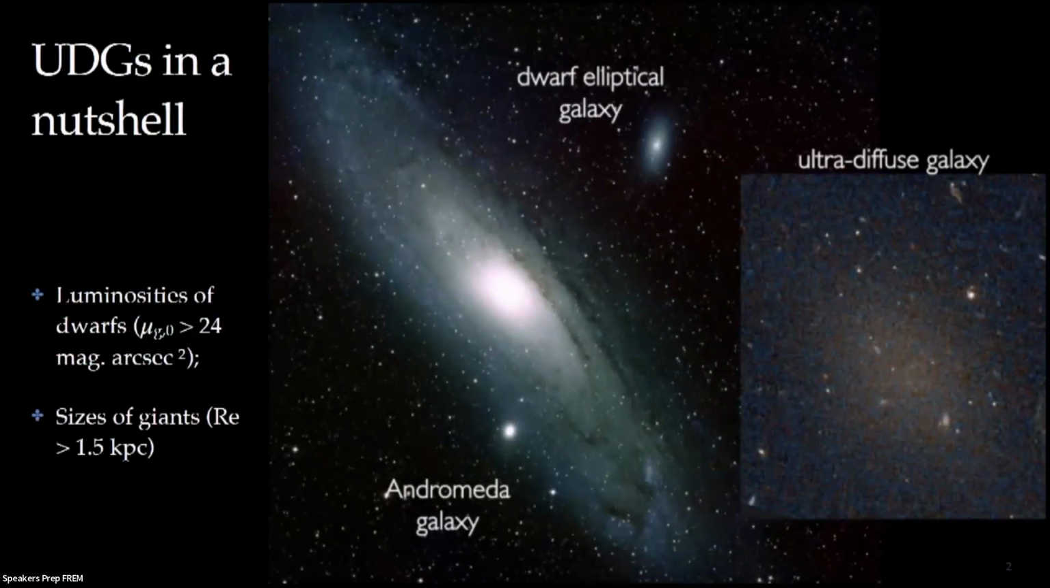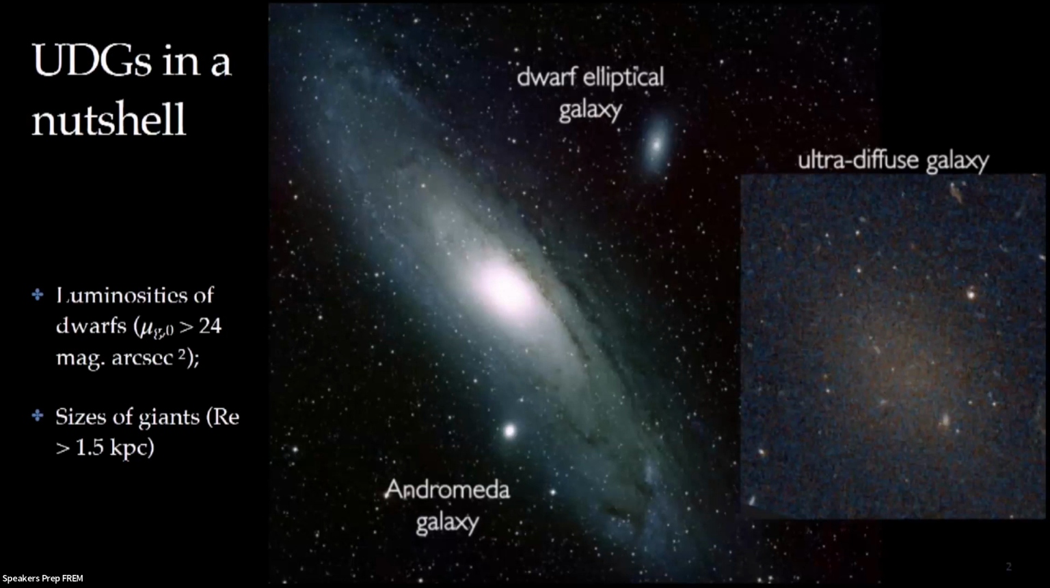So these galaxies were rediscovered in 2015, and one of the most astonishing properties of them is that although they have the luminosities of dwarfs, they have the sizes of giants. So here is an image to scale of an ultra-diffuse galaxy, and you can see that it has a size similar to the Andromeda galaxy, but you can barely see it. And this is because it has a luminosity similar to a dwarf elliptical galaxy.